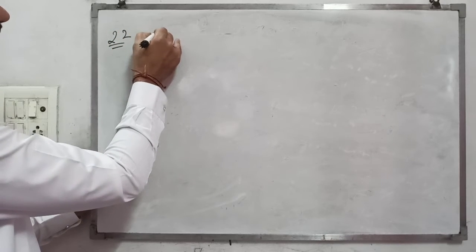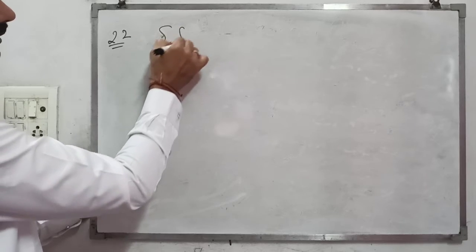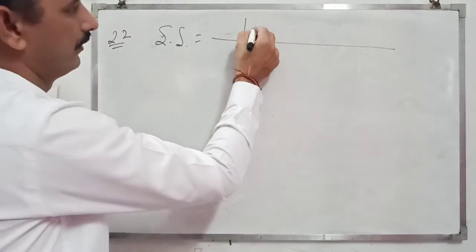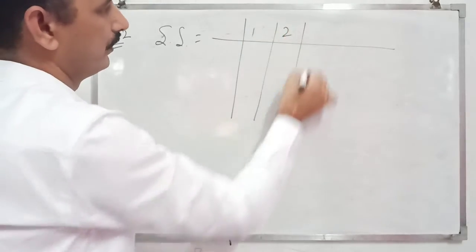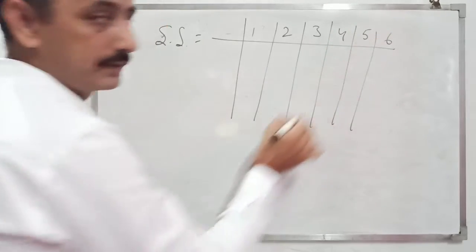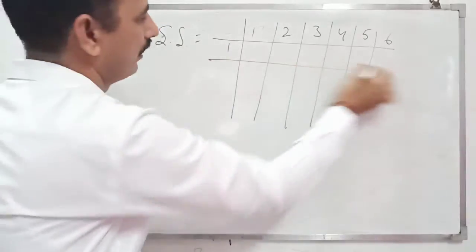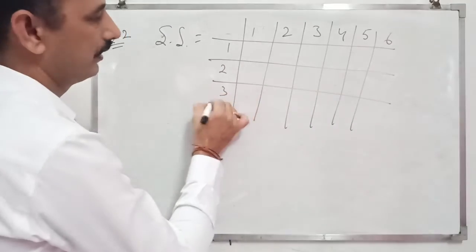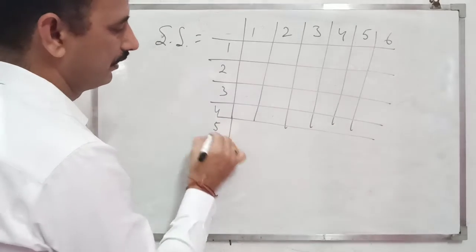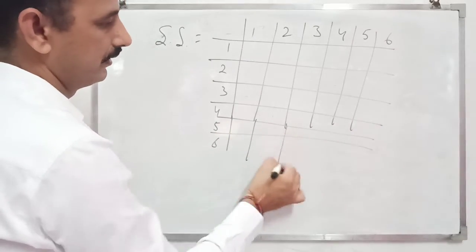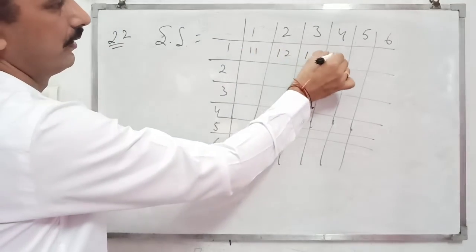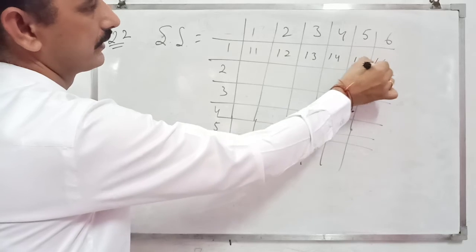Two dice, sample space. Make it like that: 1, 2, 3, 4, 5, 6, and similarly 1, 2, 3, 4, 5 and 6. So make the table: 1 1, 1 2, 1 3, 1 4, 1 5, 1 6.